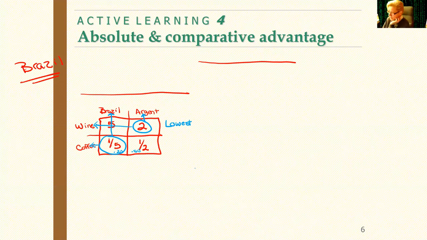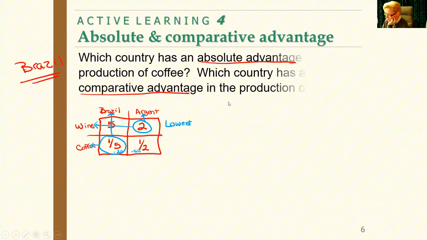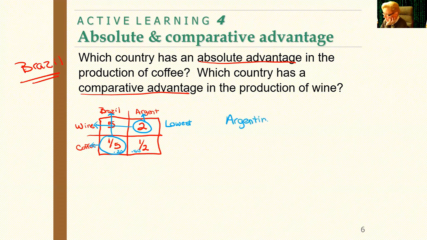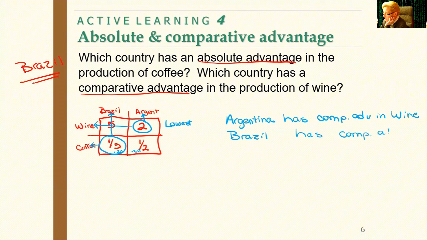Okay, so essentially now I know the comparative advantage. The comparative advantage is that Argentina has a comparative advantage in wine. And Brazil has a comparative advantage in coffee.